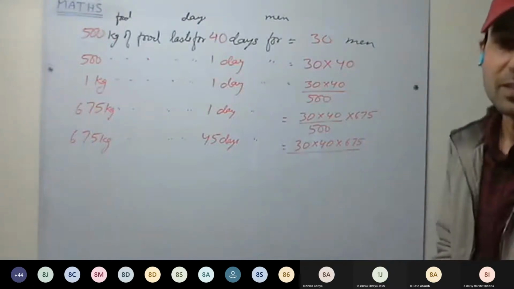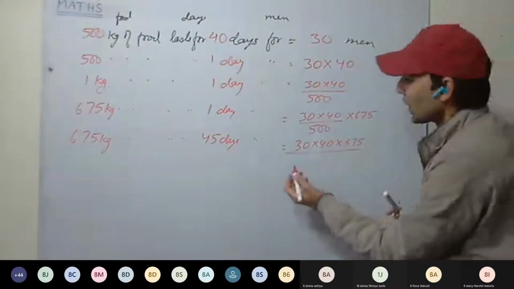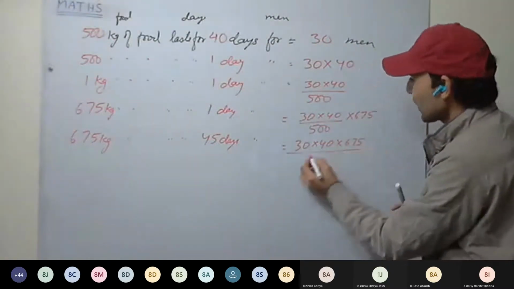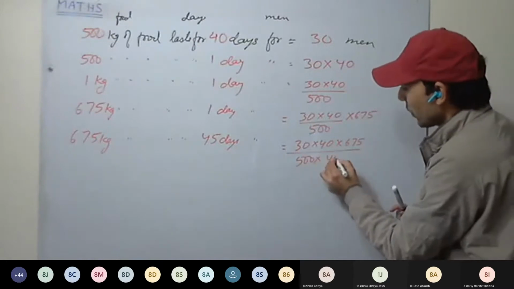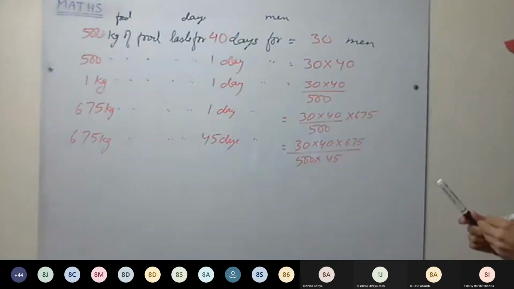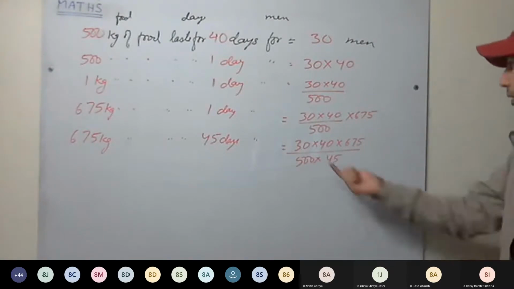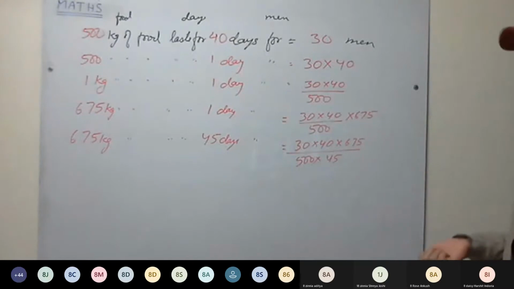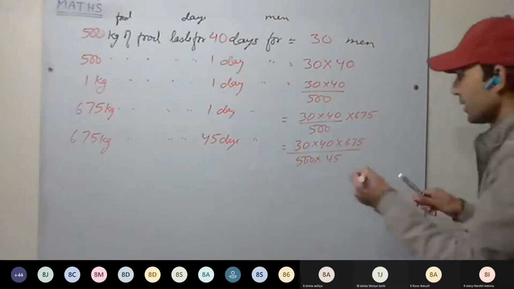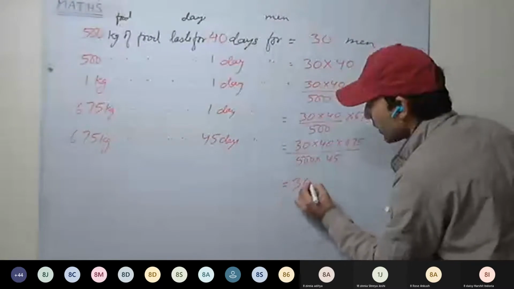Sir, page number. Page number AP7. Into 7. Okay, 500 into 45. Now solve this one. Sir, 36. 36 men. Okay, you'll be getting 36 men. You will get it.